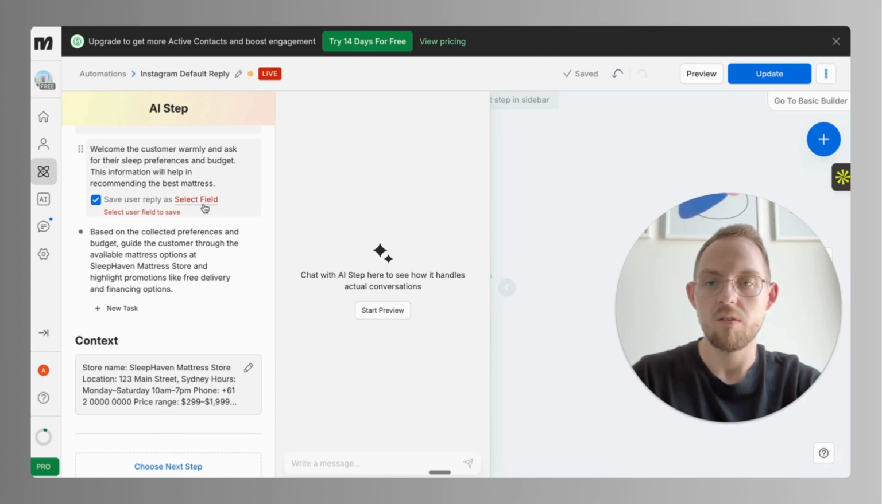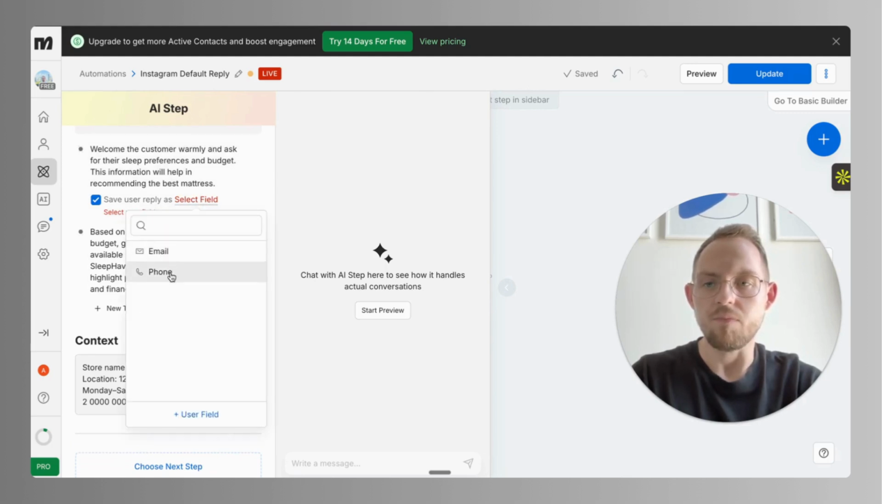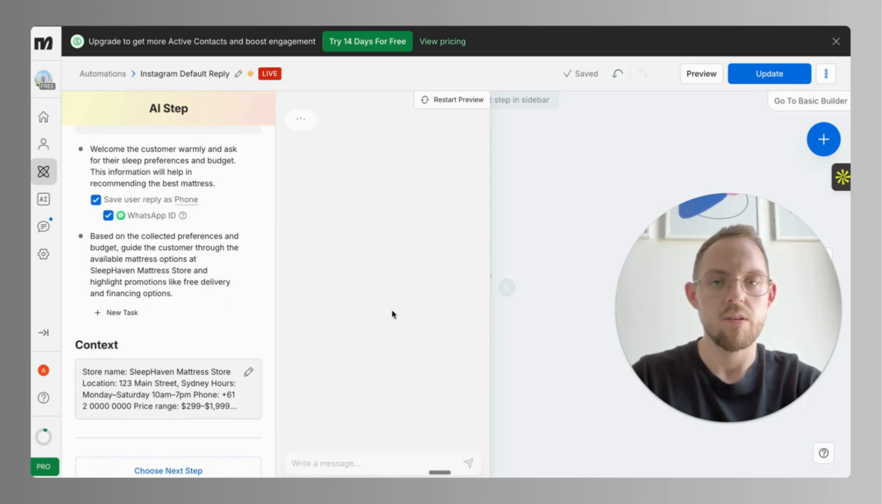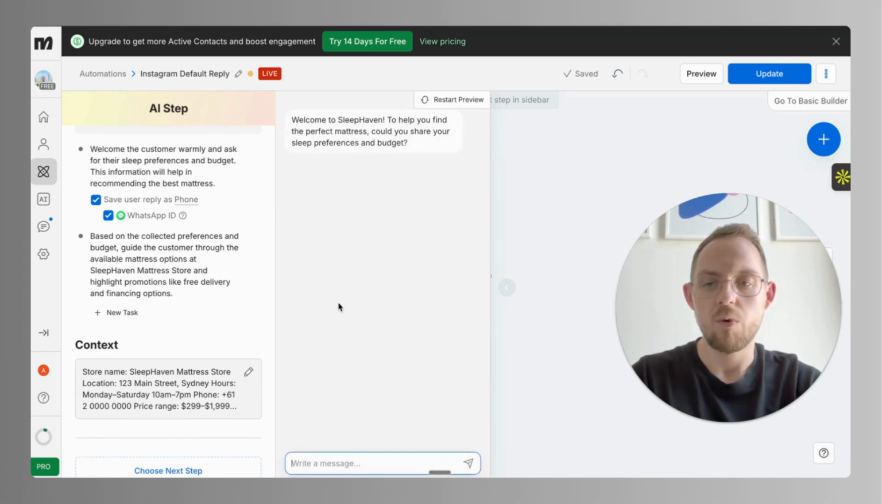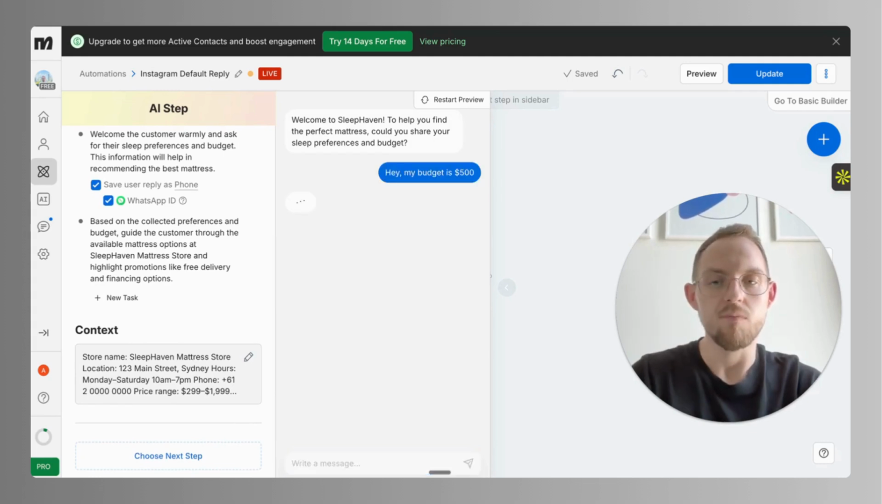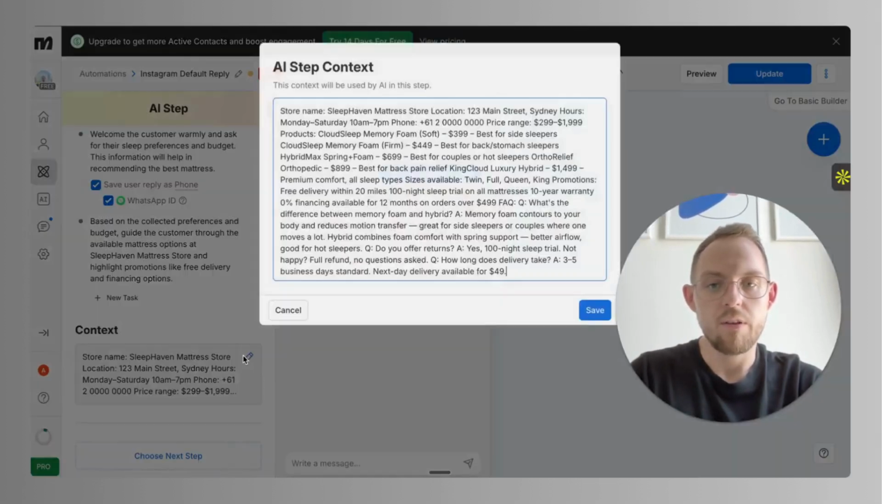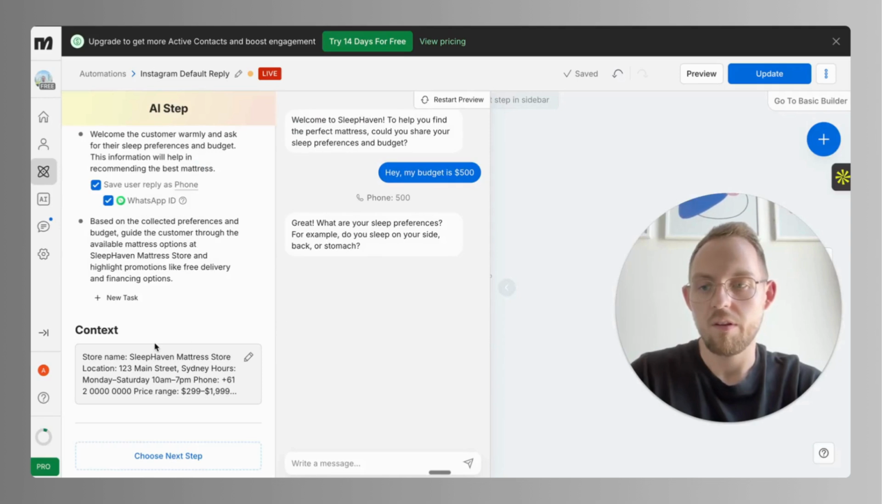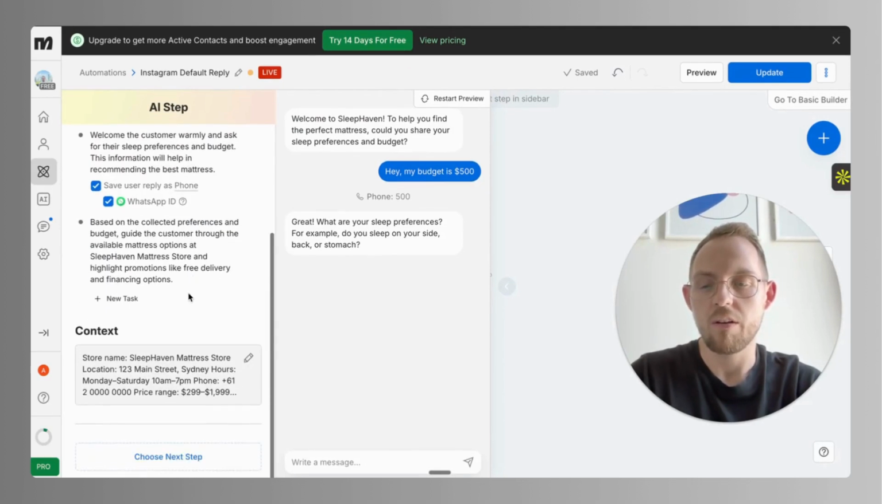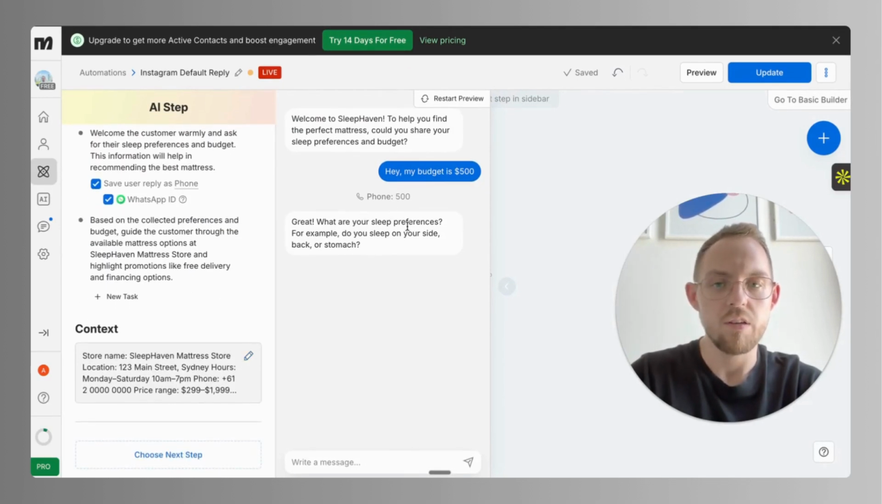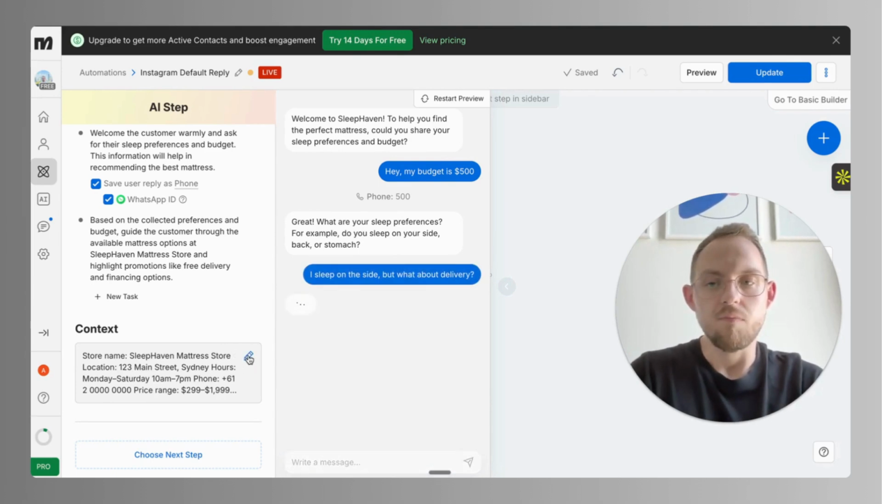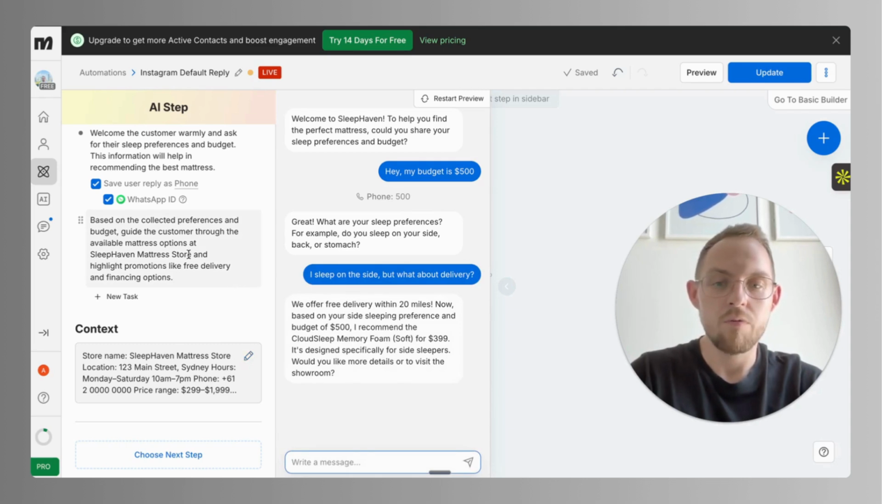So let's start. Okay, select. Okay, let's start with it. And as you can see, we can test it here. Can you share your sleep preference and budget? Okay, and as you can see, it is going through all the context we gave it and checking everything here. What are your sleep preferences? We can obviously ask it anything that we have here in the context.